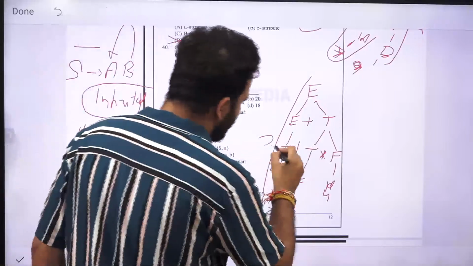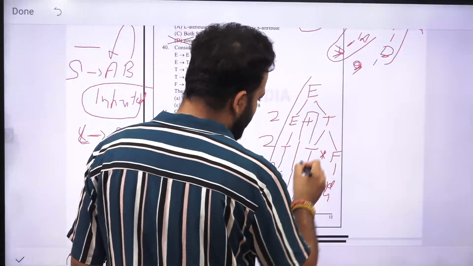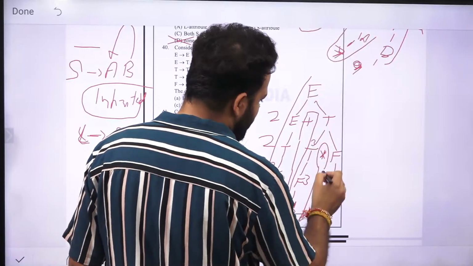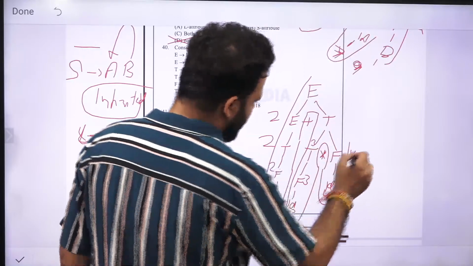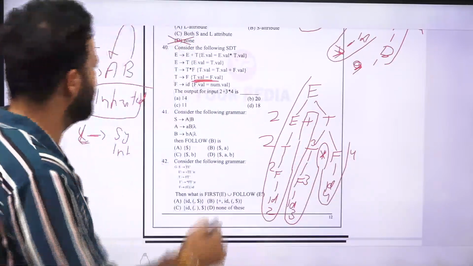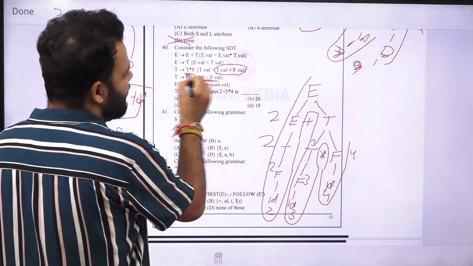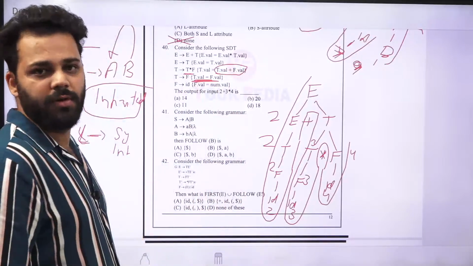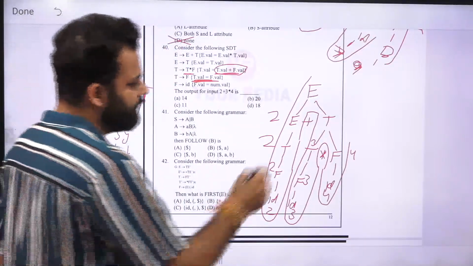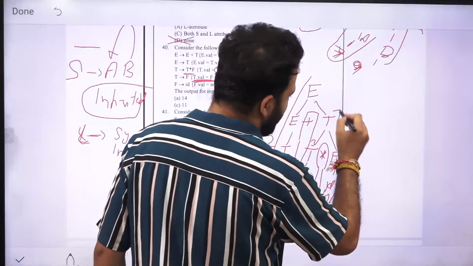So again t will also get 2 and e will also get 2. Till here we are good. Again f will get value 3, t will get value 3, 4, f will get value 4. Now whenever t equal to t into f is completed, it is saying t value plus f value. Now the symbol here used is into, but the operation we are using here is plus. So we will plus these two and put the value to t, which is upper t, 7.